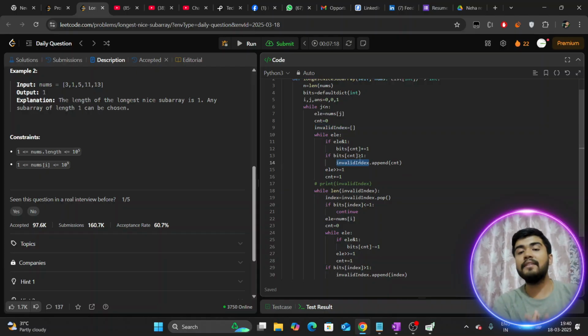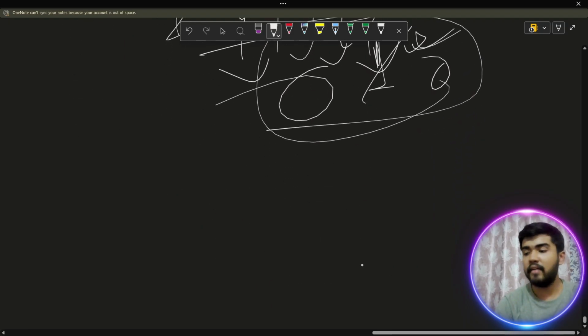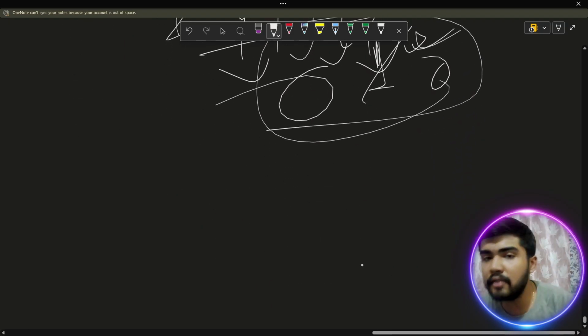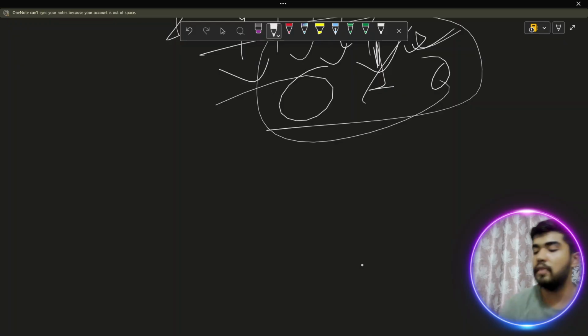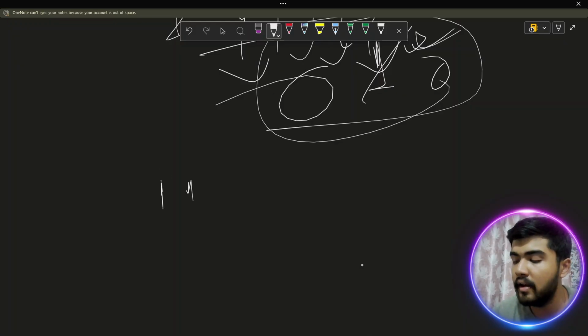I will explain how it is going to help us. Now as we have processed our last element, we are doing a bitwise right shift. There are two operations, bitwise right shift and bitwise left shift. I'm just giving you a quick walkthrough of bitwise right shift. If you need a detailed walkthrough, please make a comment and I will create a separate video.